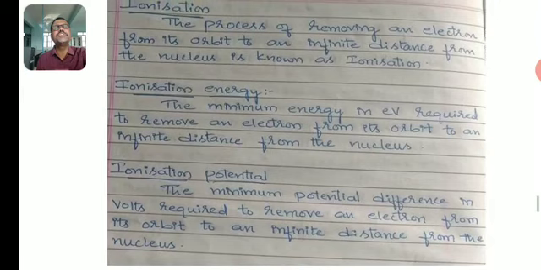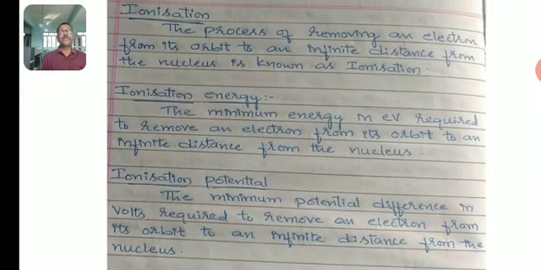Then ionization. The process of removing an electron from its orbit to an infinite distance from the nucleus is known as ionization. Then what about ionization energy?